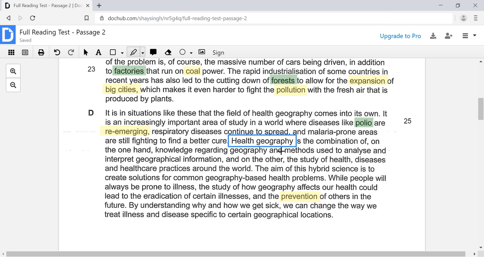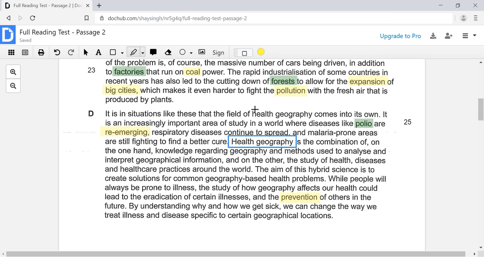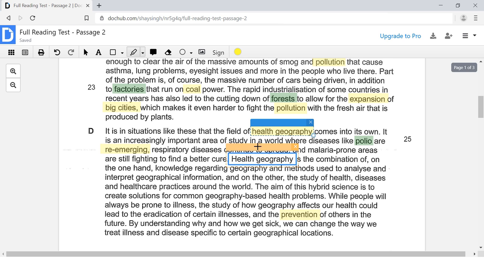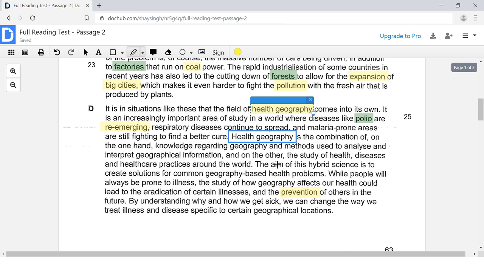So here it talks about health geography, and the keyword health geography also appears over here. So it seems that this paragraph is mainly going to be talking about health geography. So let's go ahead and find out what exactly health geography is. Here it seems to be defining the definition. It says health geography is the combination of, on the one hand, knowledge regarding geography and methods used to analyze and interpret geographical information, and on the other, the study of health, diseases, and healthcare practices around the world.